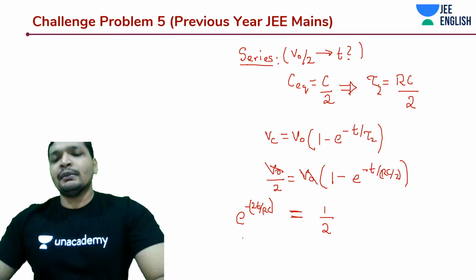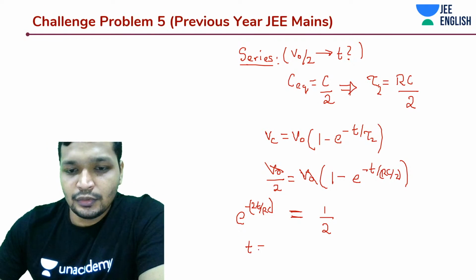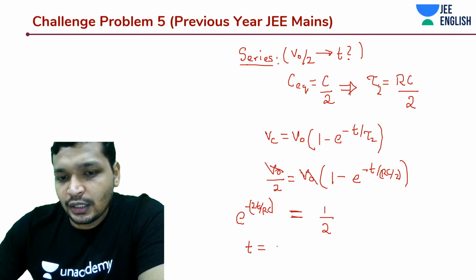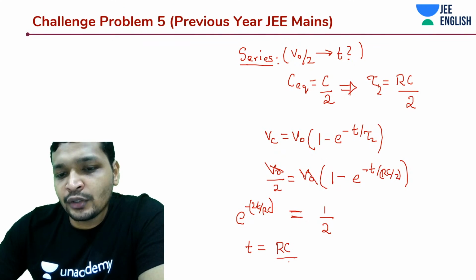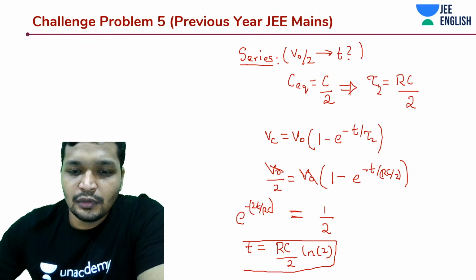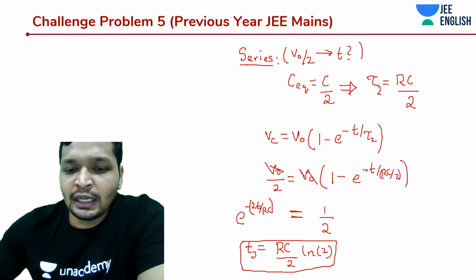I'm taking the logarithm and directly writing it down: time is equal to RC by 2 into ln 2. This is going to be the time for t2.